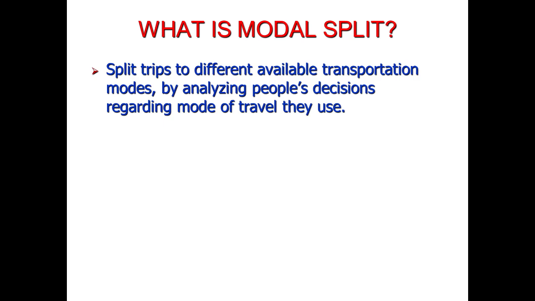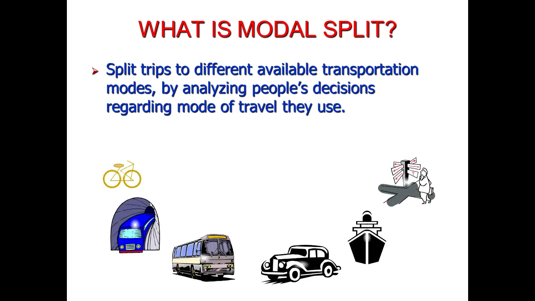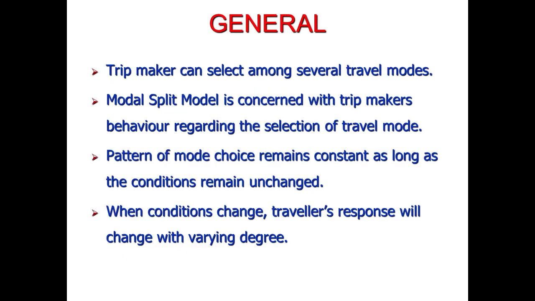Now third step is the modal split. So in modal split, we split the trips to different available transportation modes by analyzing the people's decisions regarding the mode of travel they use. So this step is mainly involved with determining the modal share of each mode of transport.